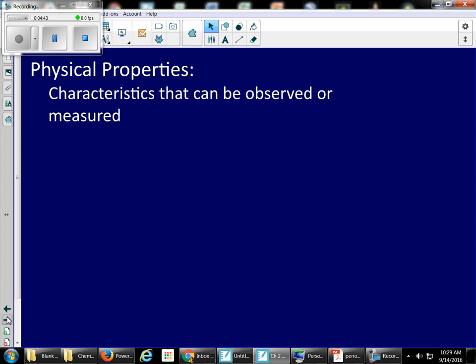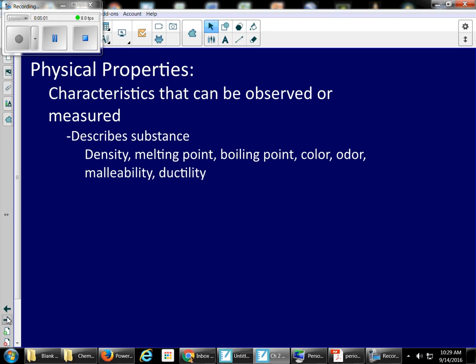When we talk about matter, we want to categorize the matter or put it into different categories, such as physical properties, chemical properties, physical changes, and chemical changes. Physical properties are characteristics that can be observed or measured. They describe the substance, such as the density. Density is grams per milliliter. Melting point, boiling point, color, odor, malleability, ductility.